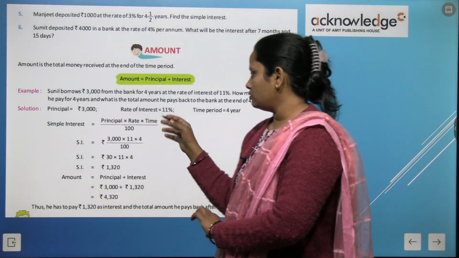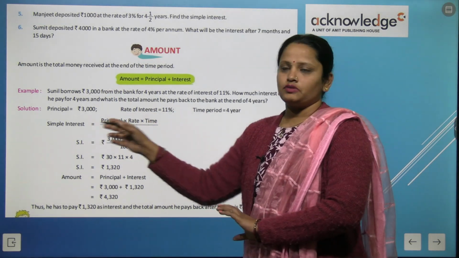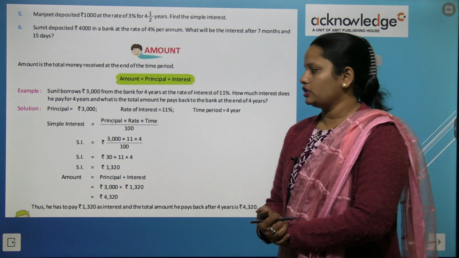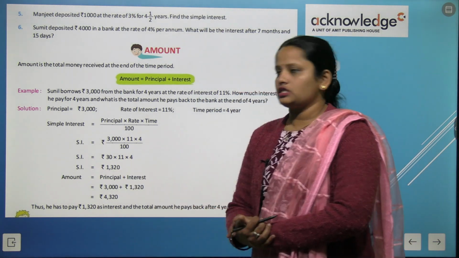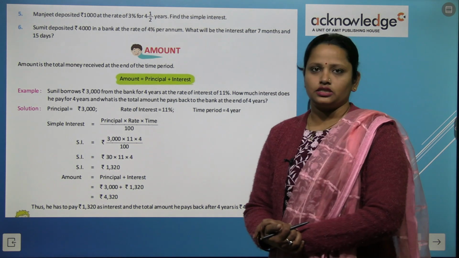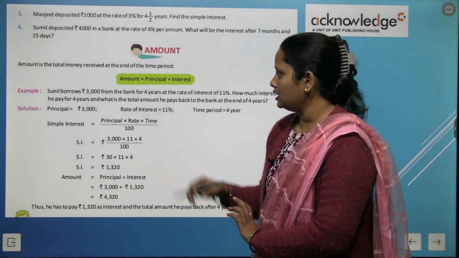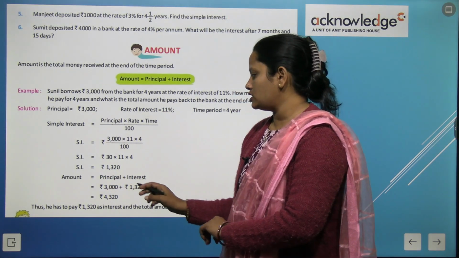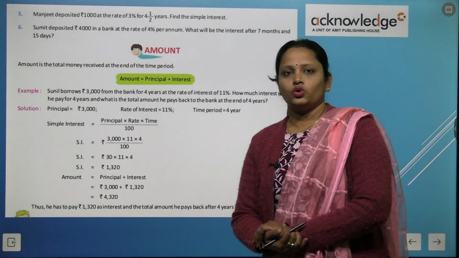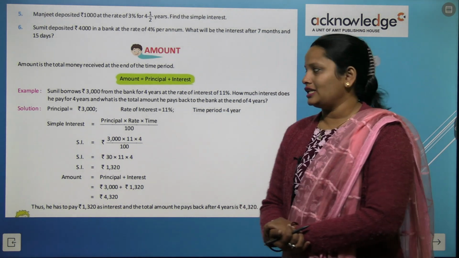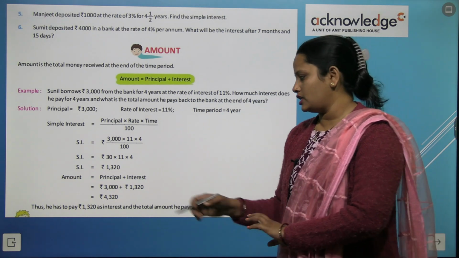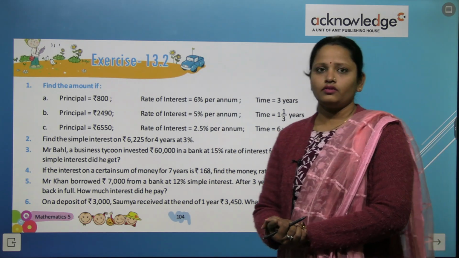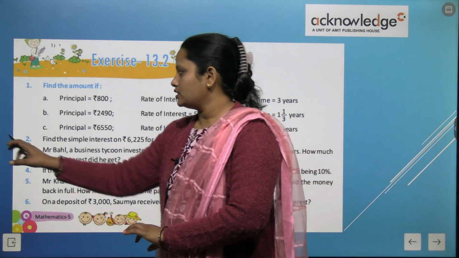So principal is given, rate is given and time is given. Now we will first find the simple interest. For that we multiply all these together and put them into the formula. So here the simple interest is 1,320 rupees. Now what will we do to find the amount? This formula we are going to use: principal plus interest. So principal was 3,000, interest is 1,320 rupees. We added both. So the total amount that he pays to the bank at the end of 4 years is 4,320 rupees.